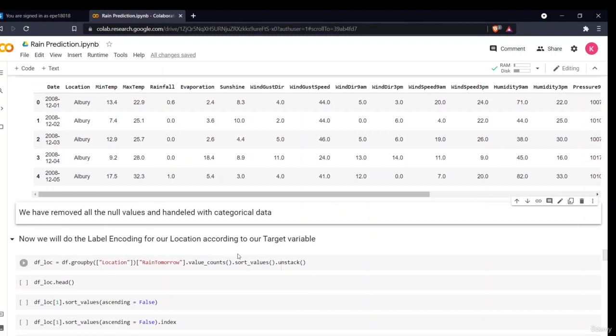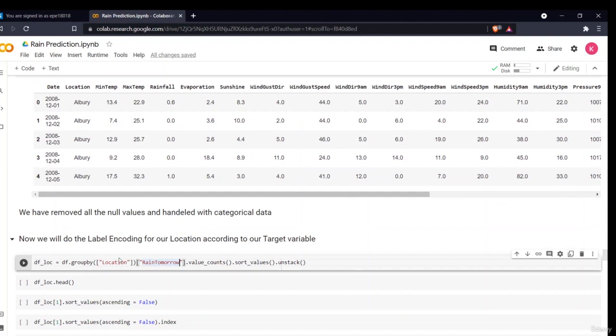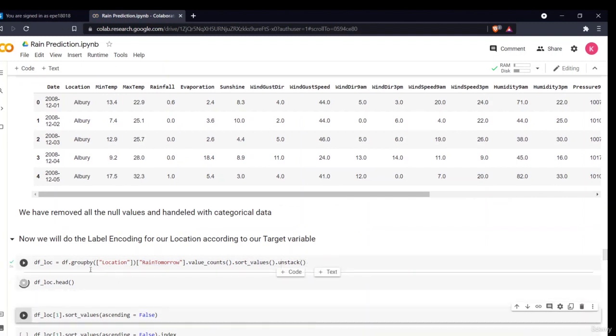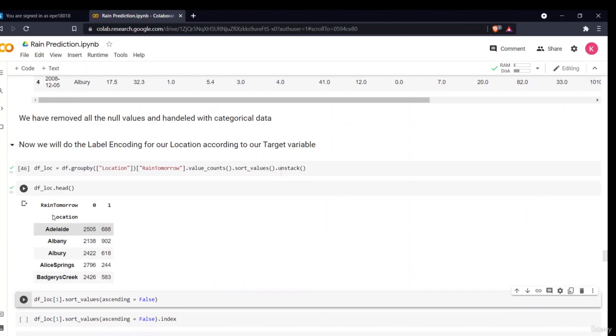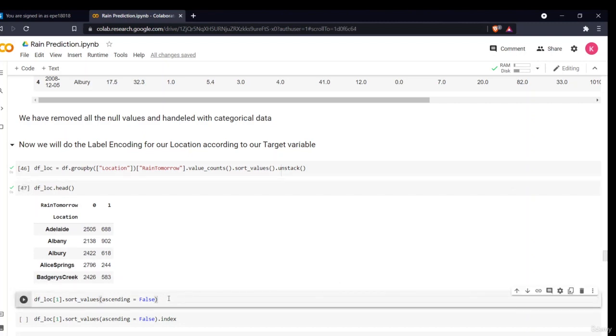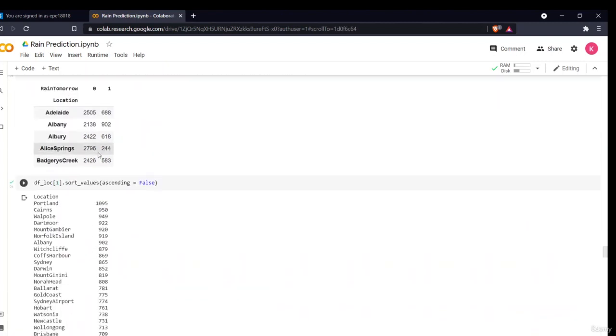Now what we'll do is use the same technique. We'll group by the location based on our dependent variable, sort the values, and store it in a different data set. As you can see, let's suppose the first location is Adelaide. It has given the value count. In this position the rain tomorrow value is false, and in this one the rain tomorrow value is true. It has done this for all the locations. I'll just arrange them in descending order, so all my values are sorted.